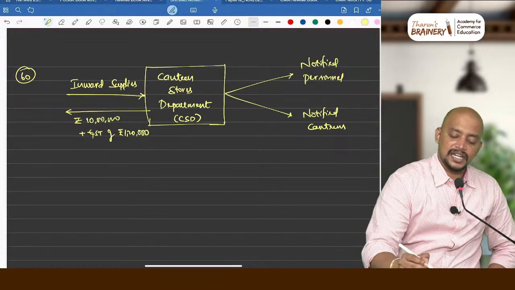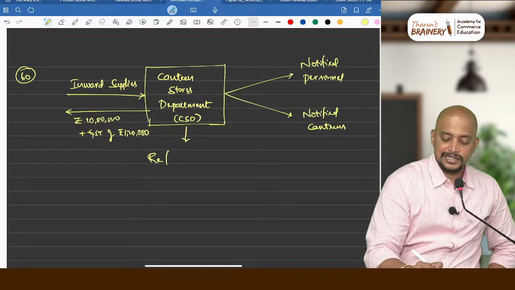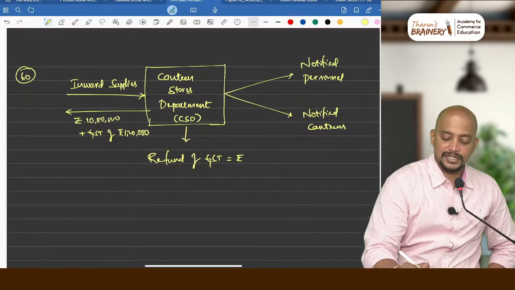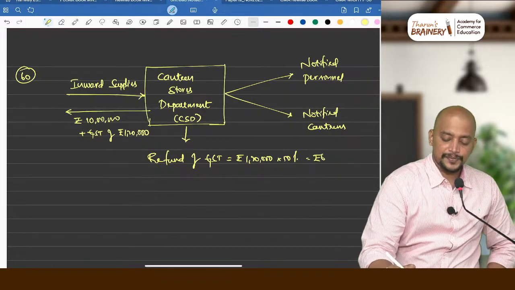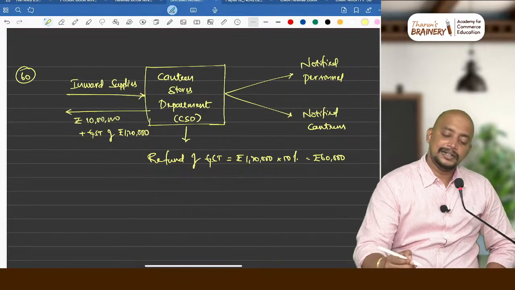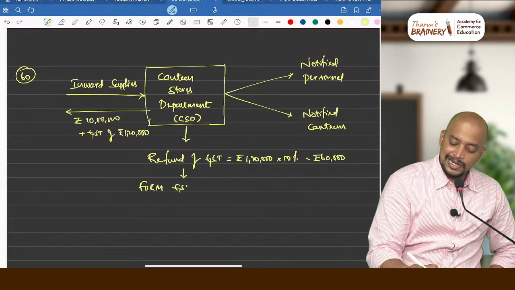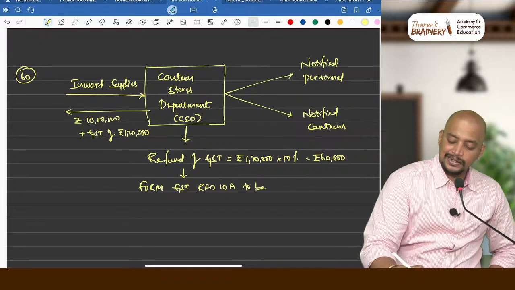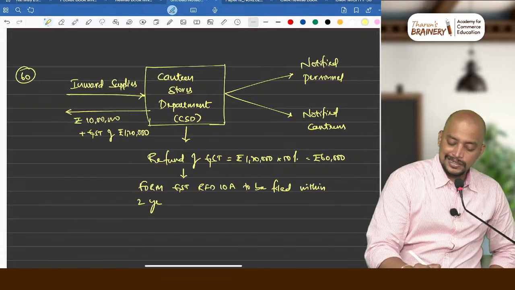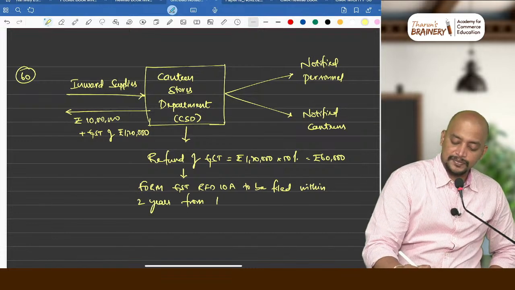How much is the refund that they can claim? Refund of GST, 1,20,000 into 50%, that will be 60,000. Okay, and what will be the form? GST RFD 10A to be filed within 2 years from the end of the quarter.